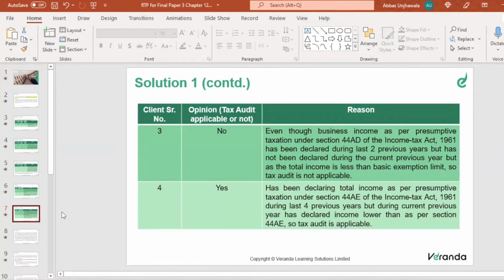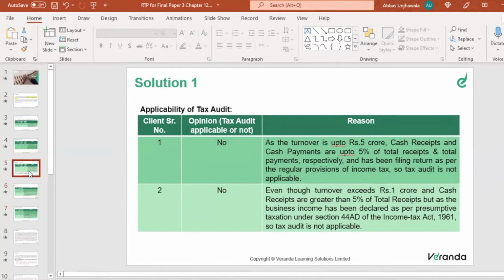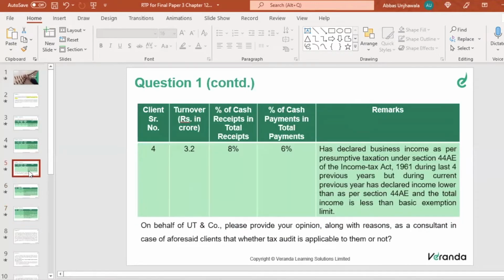Now, the last point, question number 4: turnover is 3.2 crores, 8% is the cash receipt, 6% is the cash payment. Has declared income as per the presumptive taxation under section 44AE of the Income Tax Act. Now, 44AD is one section; 44AE is for a special class of people. Basically, it is for those engaged in the business of plying, hiring and transportation. It is for freight forwarders, right?